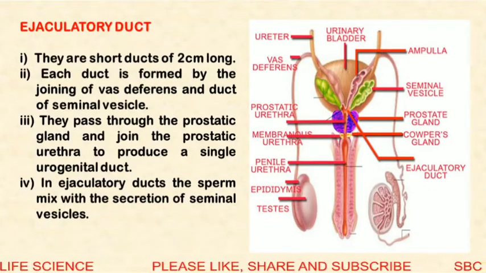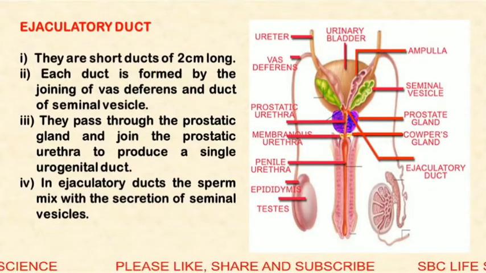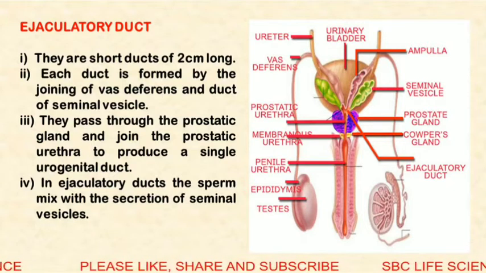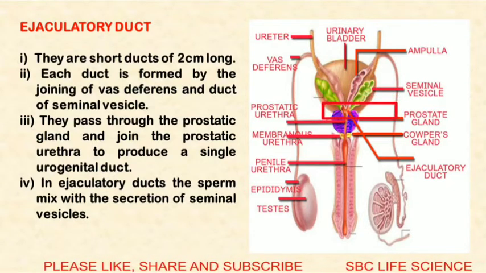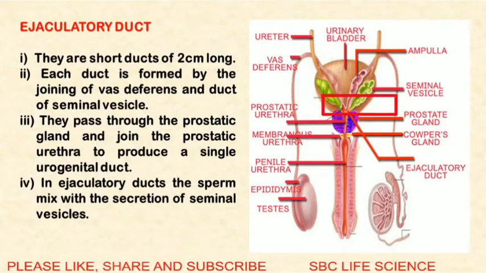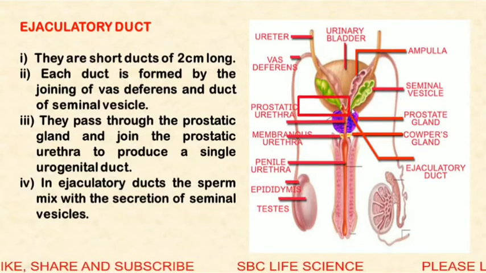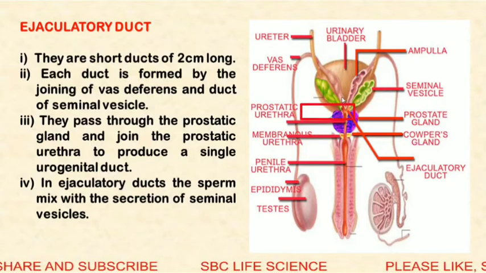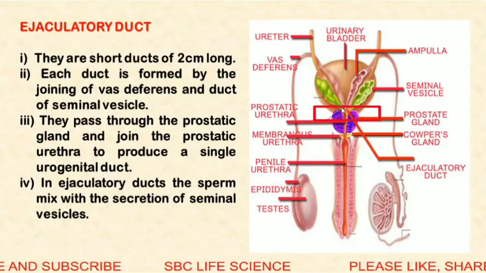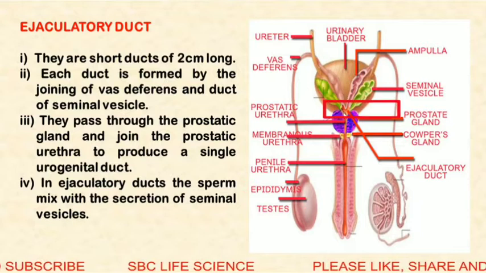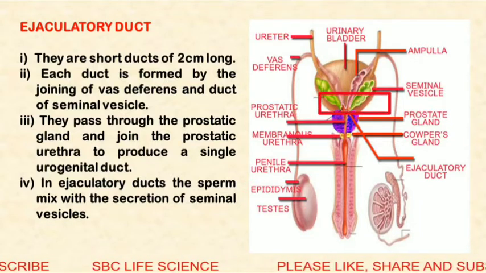Next is the ejaculatory duct. It is a short duct, 2 cm long, formed by the joining of the vas deferens and the duct of the seminal vesicles. So here is a small part which is formed by the joining of the duct of the vas deferens and the duct of the seminal vesicles. So a common duct is formed, and this part is called the